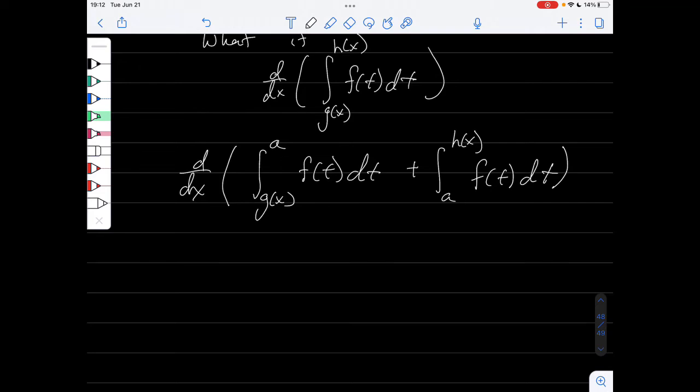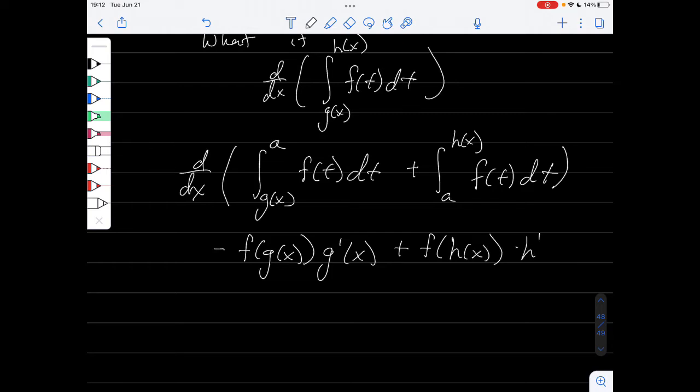And we know what each of these are now, and we know that we can split derivatives across summation. So this is the same thing as the derivative of this guy plus the derivative of this guy. So we know that this is negative f of g times g prime plus f of h times h prime.